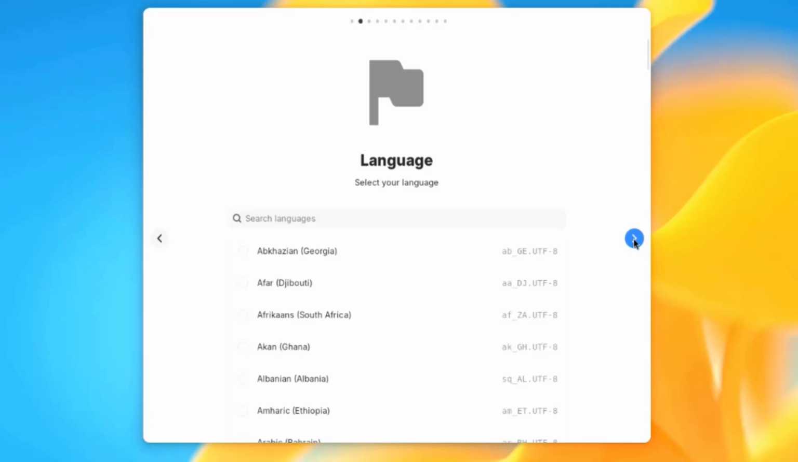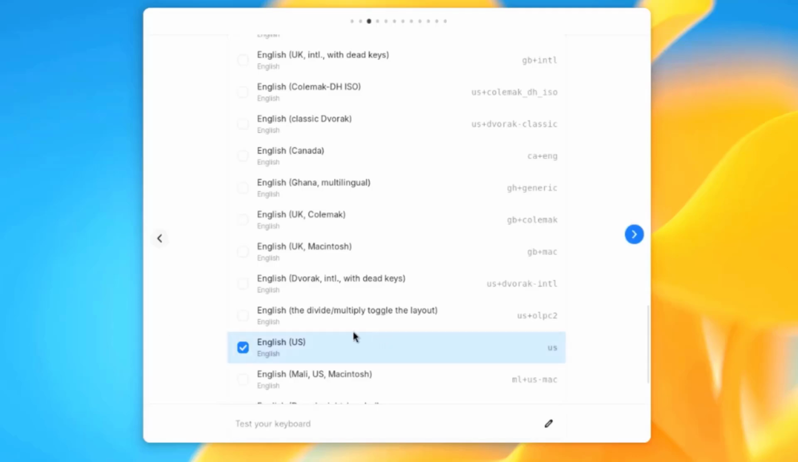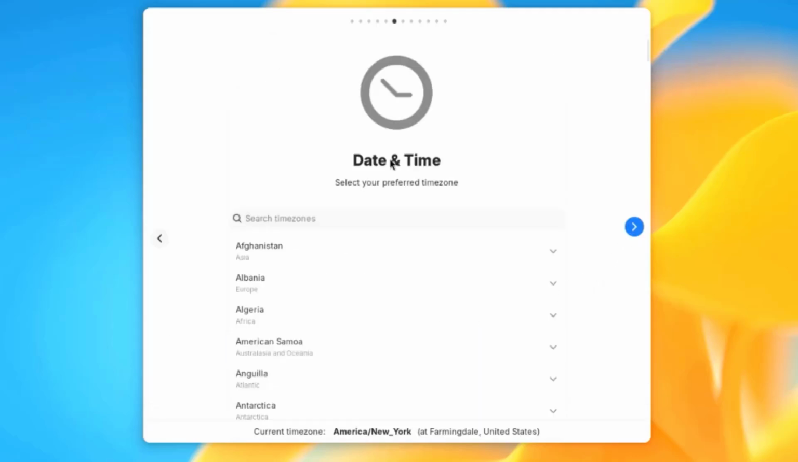So here you can choose your language. English is already checked. I'm going to click next. So this is keyboard layout. I'm going to type English. This is date and time. The time zone is correct.